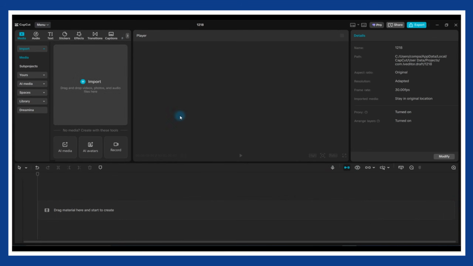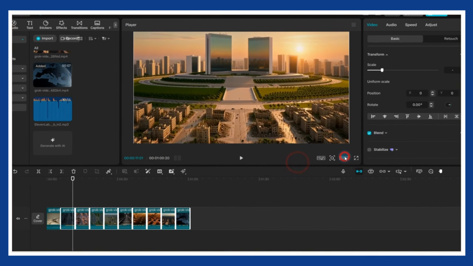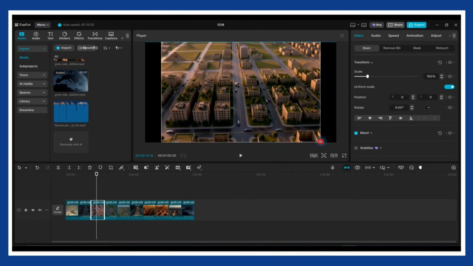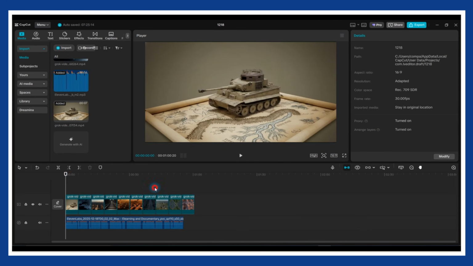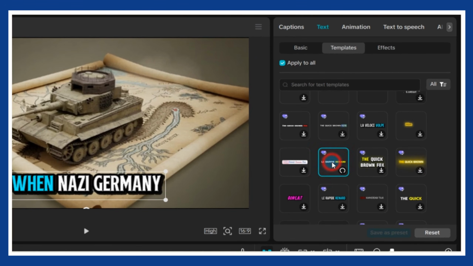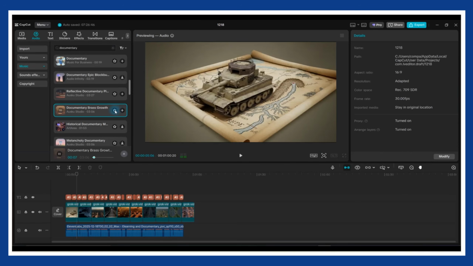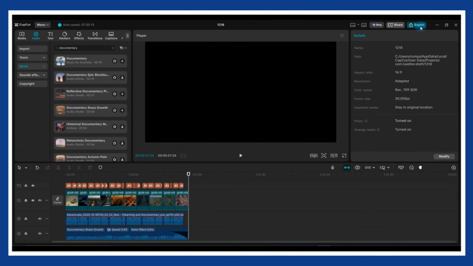Open CapCut and import all your video clips along with the voiceover. Drag the clips onto the timeline, set the project to 16:9, and adjust each clip as needed. Then place the voiceover on the timeline and align each scene with the narration. Add auto-generated captions and apply a clean, dynamic caption style that fits documentary content. If you want, add subtle background music to enhance the atmosphere. Once everything looks right, export the video.